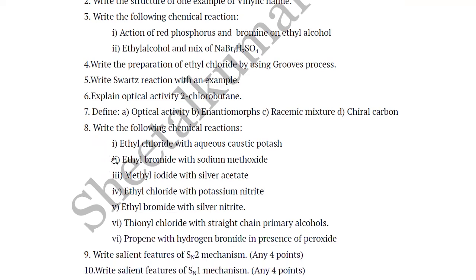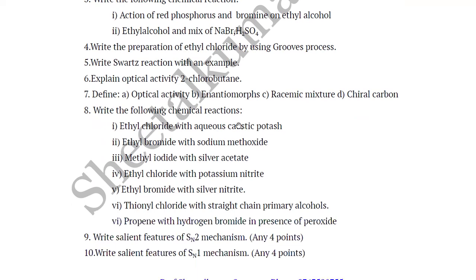Ethyl chloride with aqueous caustic potash. Caustic potash means here KOH. Remember this name. This name is used for the board examination instead of KOH, potassium hydroxide. Then number 2, ethyl bromide with sodium methoxide. Number 3, methyl iodide with silver acetate, ethyl chloride with potassium nitrite, ethyl bromide with silver nitrite, thionyl chloride, SOCl2